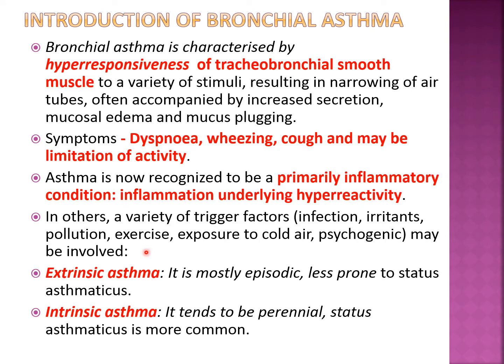Nowadays, asthma is considered mainly of two types: extrinsic asthma and intrinsic asthma. So what is extrinsic asthma? In this, mostly a known allergen is involved, and it is mostly episodic. So the patient doesn't have the symptoms of asthma throughout the year. Only in a particular season, especially the winter season, is this problem more. So it is episodic, and in between two episodes the patient is mostly all right, and it is less prone to status asthmaticus. Status asthmaticus is a severe acute asthma, which is an emergency condition, and there are fewer chances of extrinsic asthma proceeding to status asthmaticus.